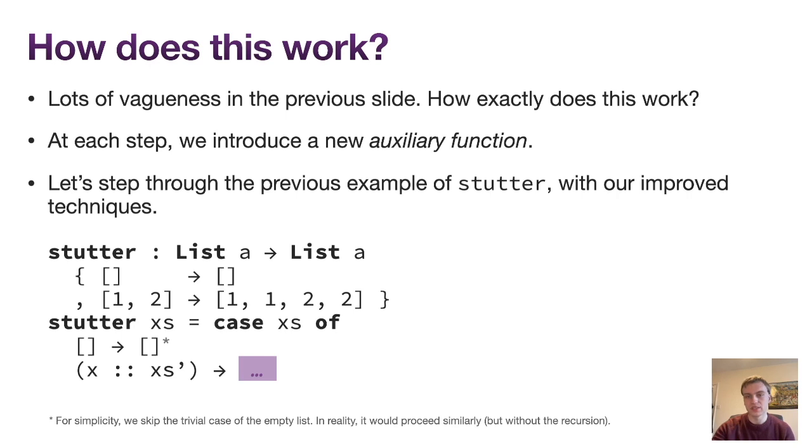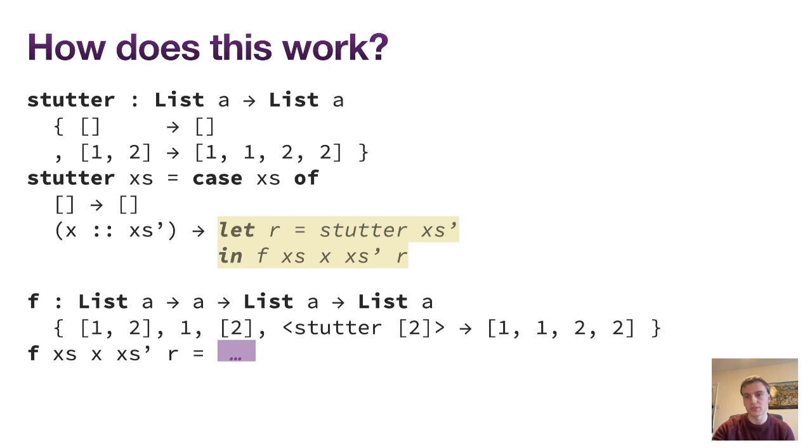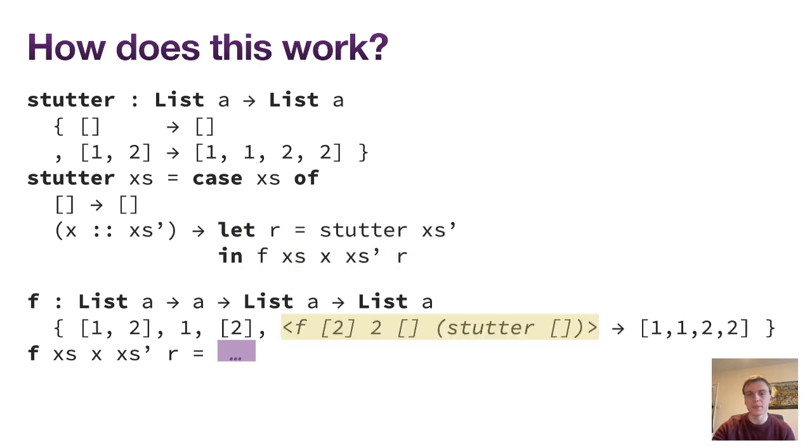So let's go through the previous example of stutter from the start with our new techniques. We start with a case split once again, and we filled in the trivial case of the empty list already. We now have to synthesize this purple box. So we introduce a recursive call immediately on xs'. The result of this call is handed to an auxiliary function f. Its fourth argument is the new thunk, shown using angle brackets. The thunk can be evaluated further by definition of stutter, and once more again.